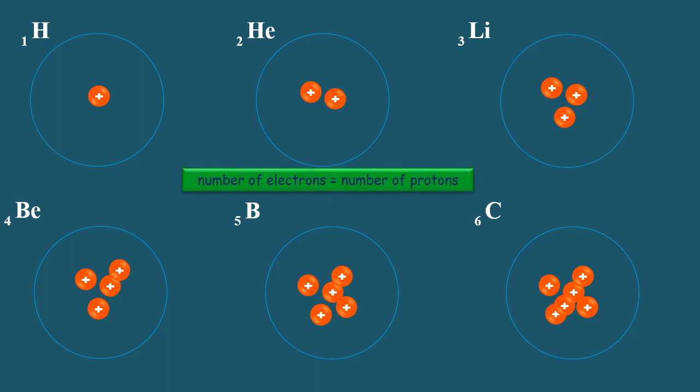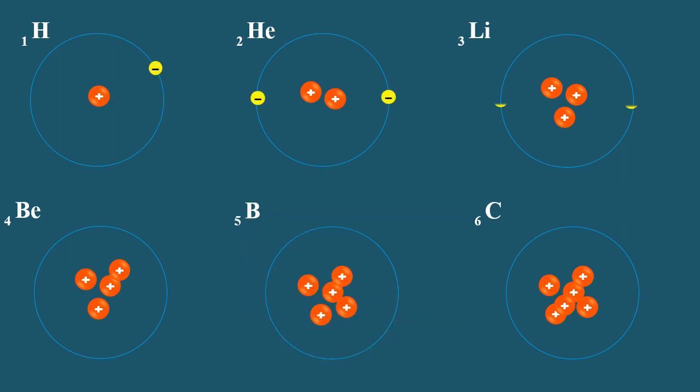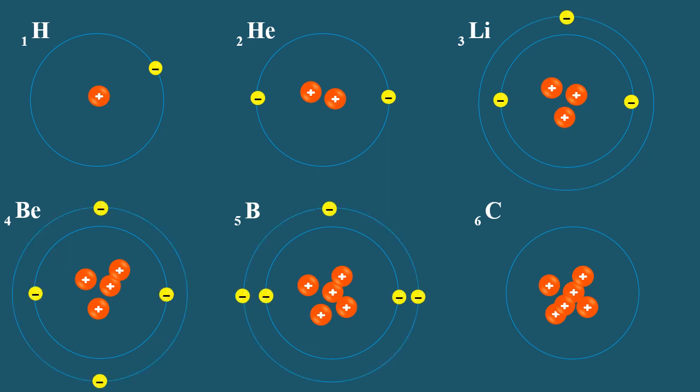Since there are an equal number of electrons and protons in an atom, hydrogen has 1 electron, helium has 2, lithium has 3, beryllium has 4, boron contains 5 electrons, and carbon contains 6 electrons. The first shell contains a maximum of 2 electrons. Therefore, the next electrons go into the second shell, whose capacity is 8 electrons.